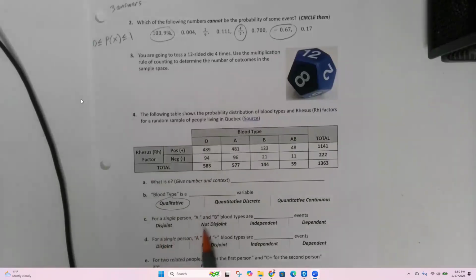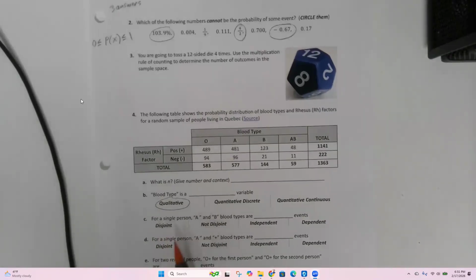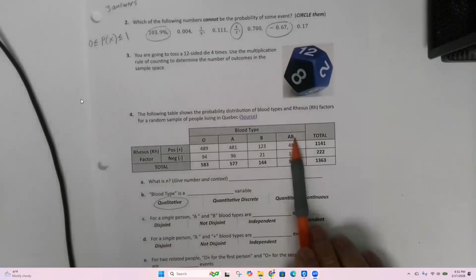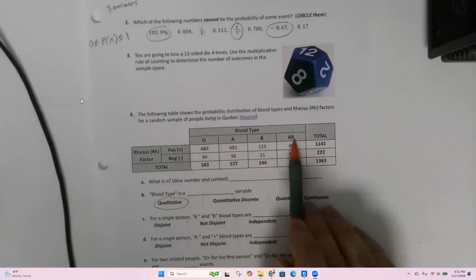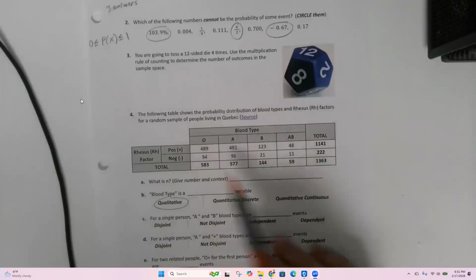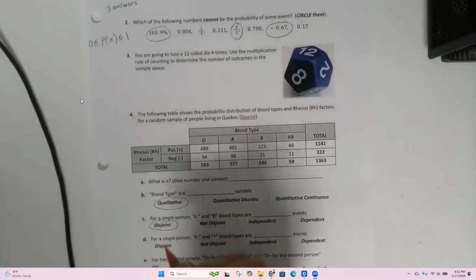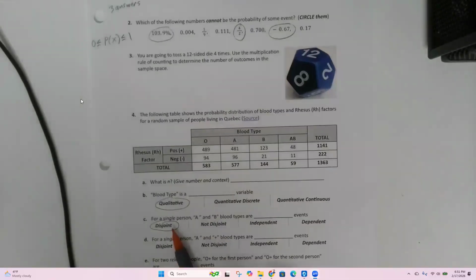For a single person, are A and B blood types disjoint or not disjoint? Can you be both A and B at the same time? Now, AB is not the same as A and B together, right? This is a different blood type. I don't know why they didn't just call it C. Actually, I also don't know why they're not in alphabetical order. Like, why is O first? But I think O is the universal donor or the universal receiver, right? So these are disjoint. You guys got it. Good job. So they cannot happen at the same time.